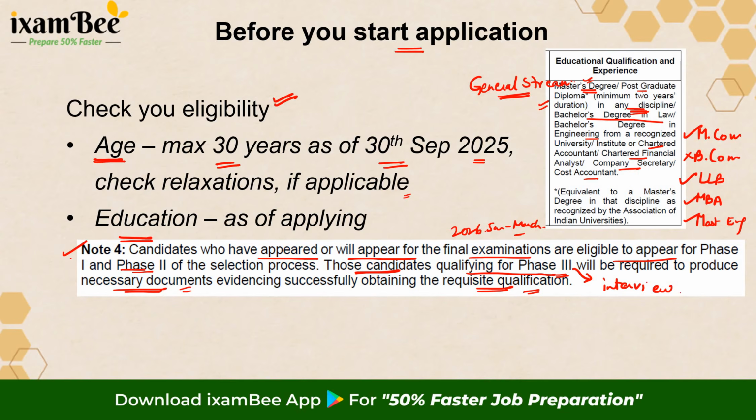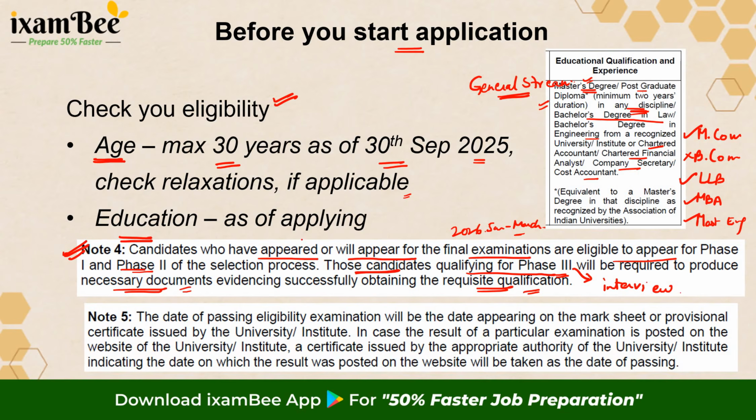So please understand this point very well. The next point stated in the notification is that the date of passing the eligibility exam will be the date appearing on your mark sheet, or if the exam result is published on the website, then you need a letter stating when this result was published on the website, right? So the date of passing will be the one appearing in the mark sheets.